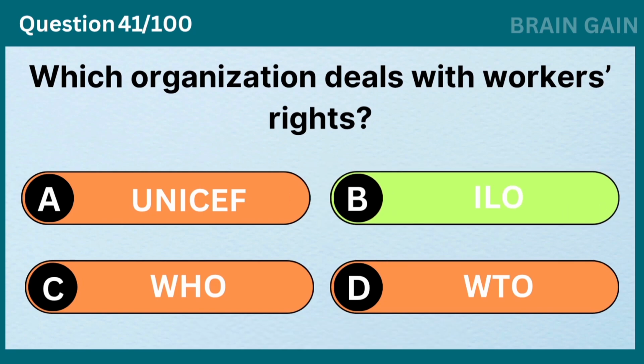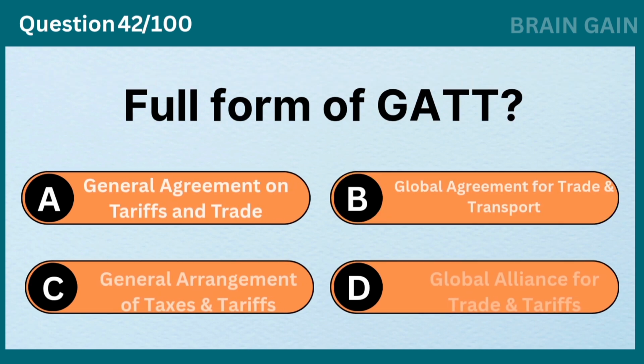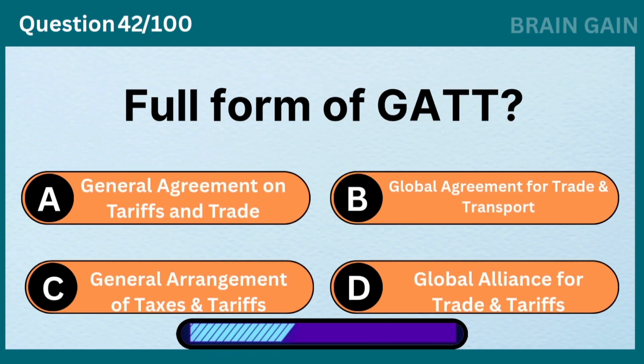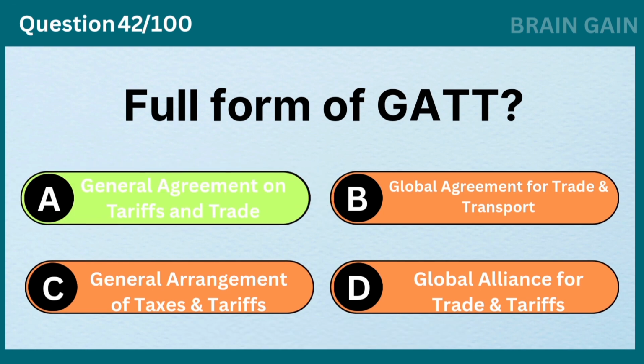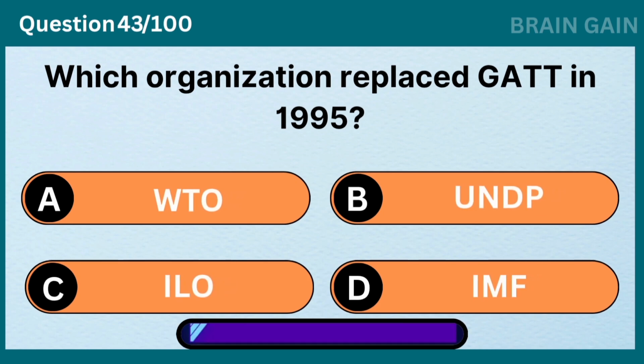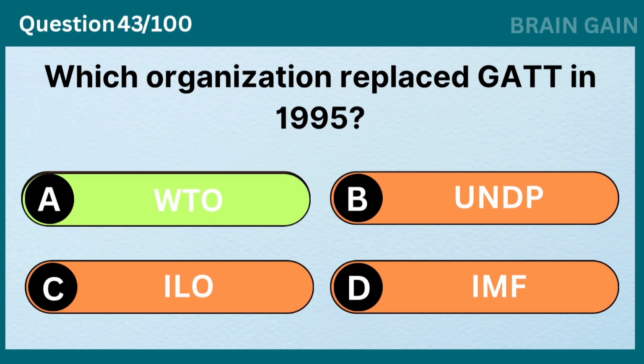ILO. Full form of GATT? General Agreement on Tariffs and Trade. Which organization replaced GATT in 1995? WTO.